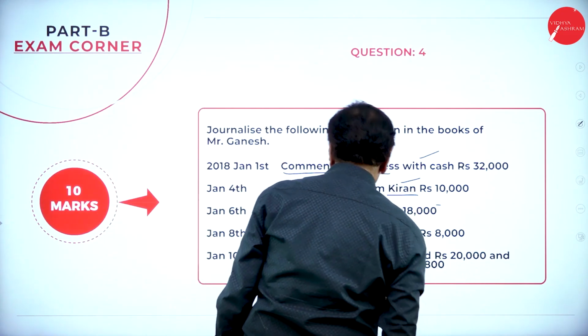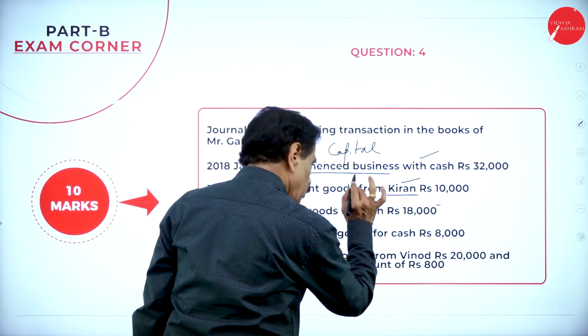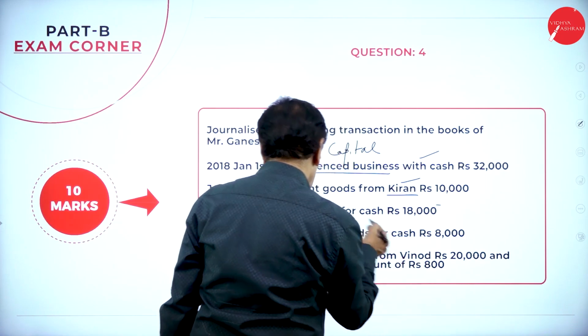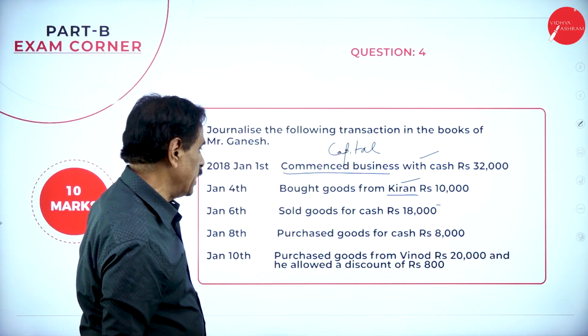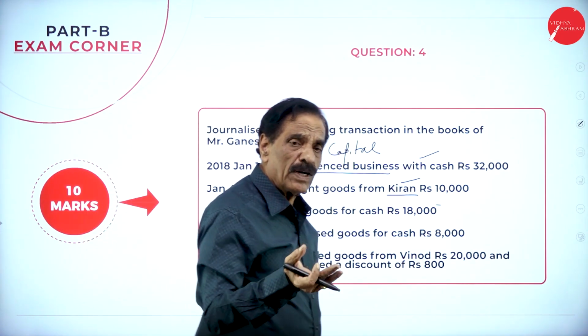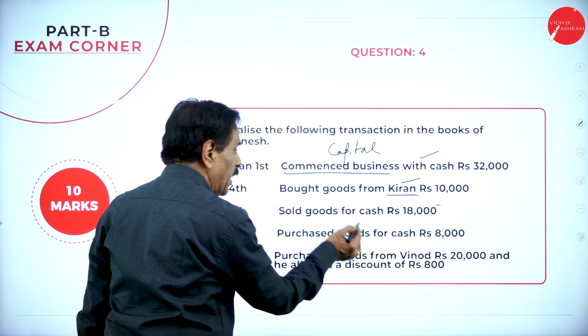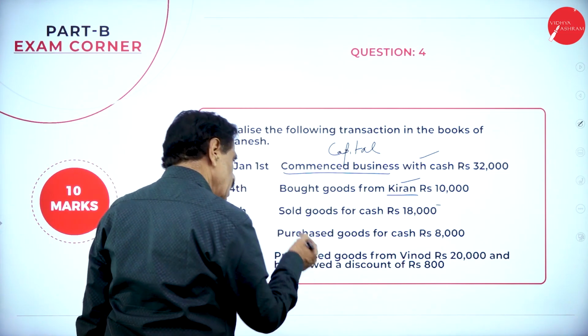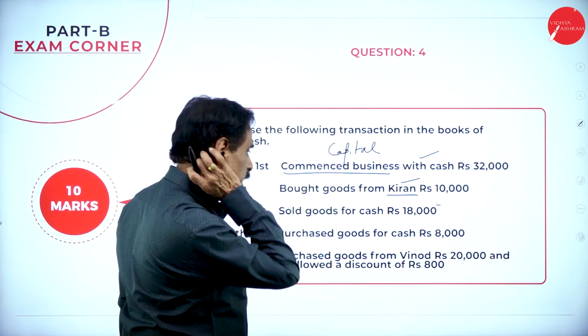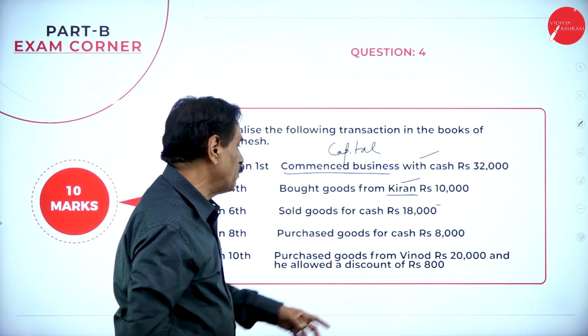Then on 10th, purchased goods from Vinod 20,000 and he allowed a discount of rupees 800. We purchased the goods. What is coming in? Goods, purchases. What's the value coming in? 20,000. He allowed a discount of rupees 800. We purchased from whom?